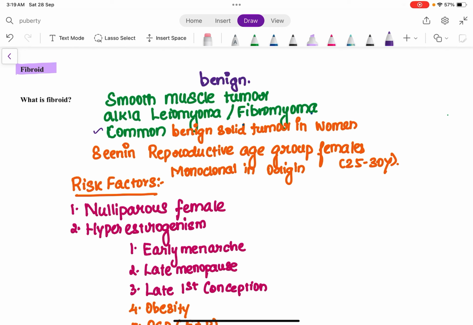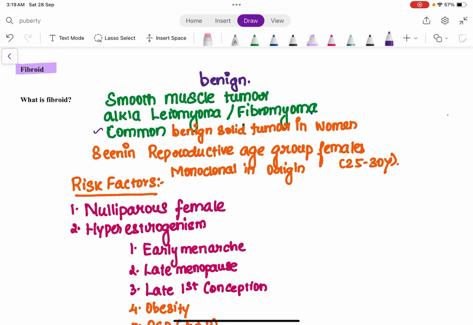The endometrium is the uterine cavity, the myometrium is the muscular layer of the uterus, and the perimetrium is the outer surface of the uterus. So from the myometrium, this benign smooth muscle tumor arises. Because of that reason, it is also called leiomyoma or fibromyoma. In any question, if you see the term leiomyoma, it means it is a fibroid.